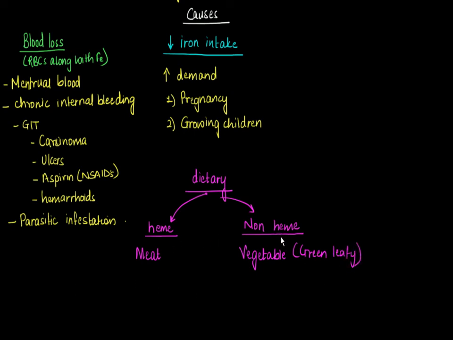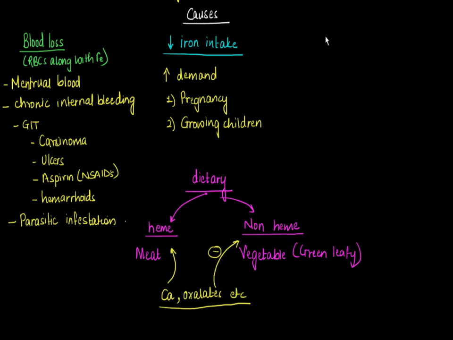Now, the main difference between heme iron and non-heme iron is that heme iron is not affected by other dietary components such as calcium, oxalates, etc. But the absorption of non-heme iron is reduced by such dietary components. So it is more difficult to absorb as compared to heme iron. So that was about the dietary causes of iron deficiency.